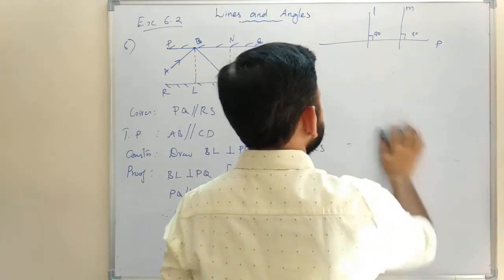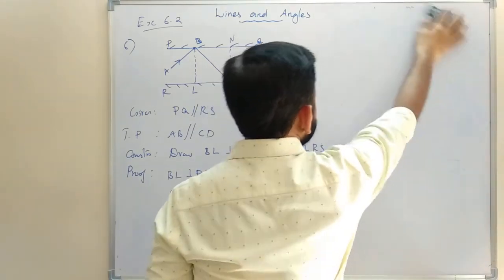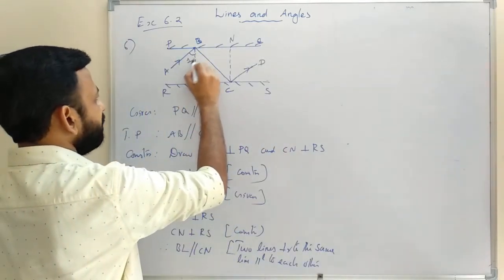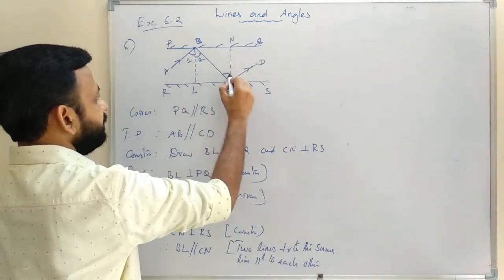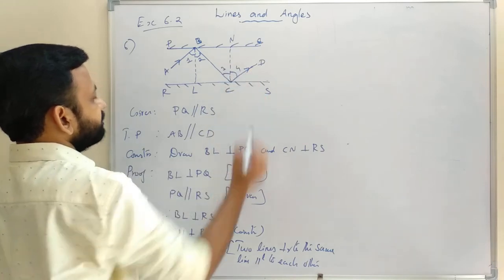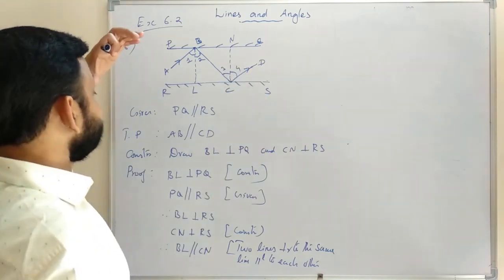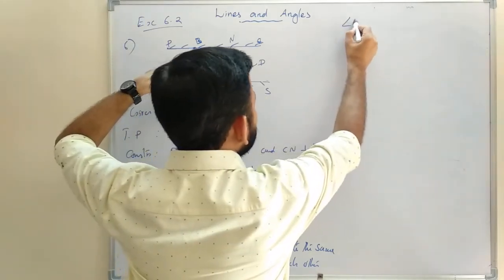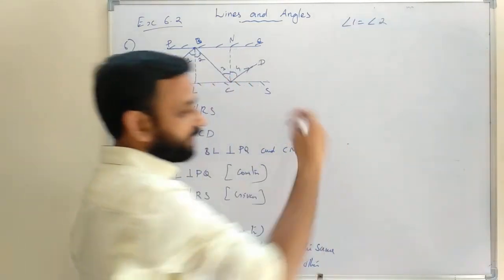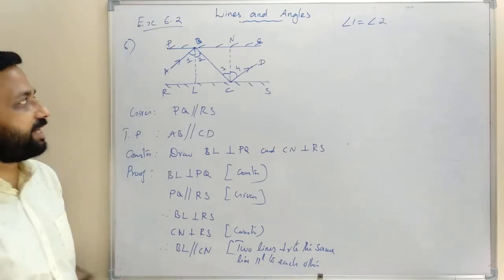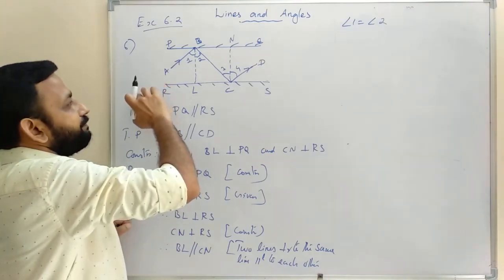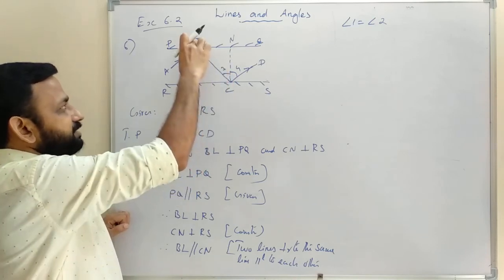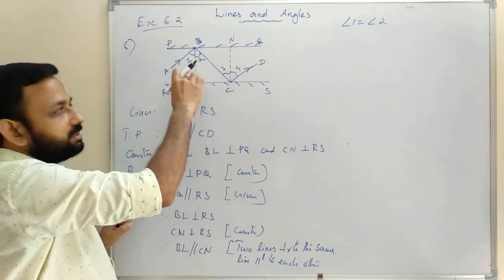So now we are going to take these angles: angle 1, angle 2, then 3 and 4. So here angle 1 equal to angle 2. In lower classes, in physics, you studied this. This is the incident ray and this is the reflected ray and this is the normal, perpendicular.